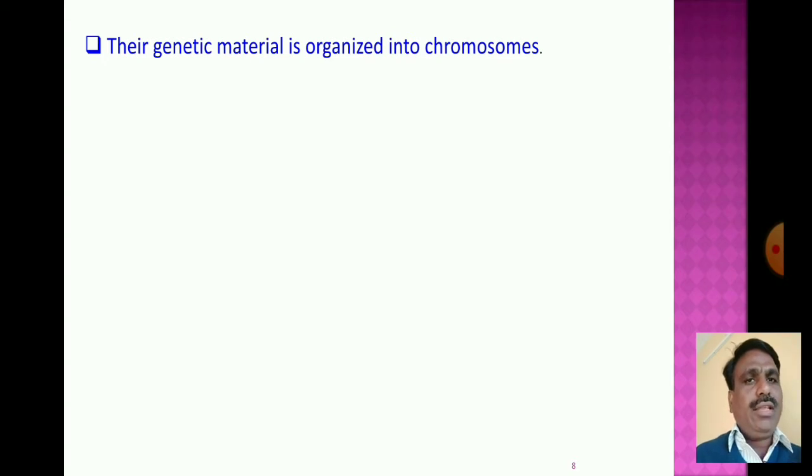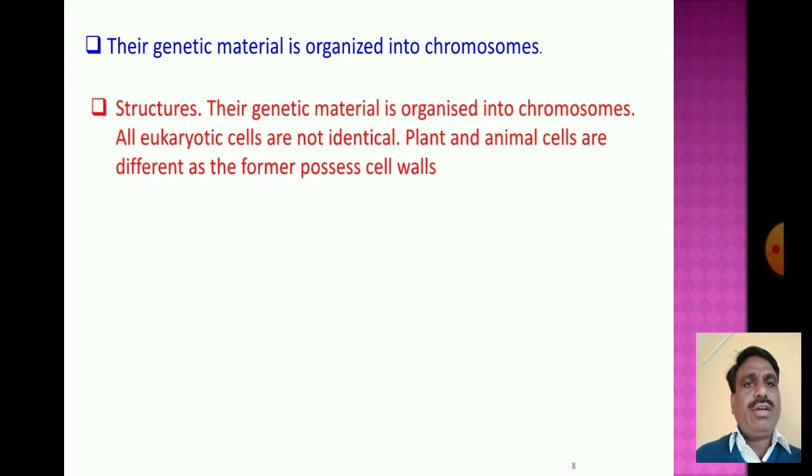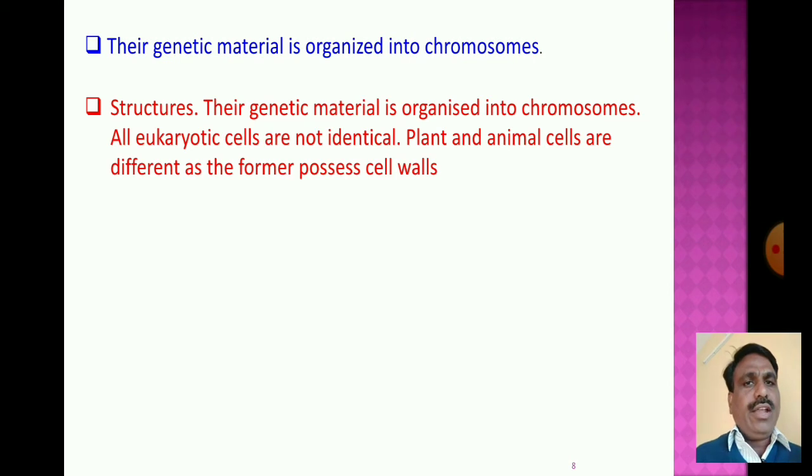But in the eukaryotic cell, the genetic material is organized into chromosomes.